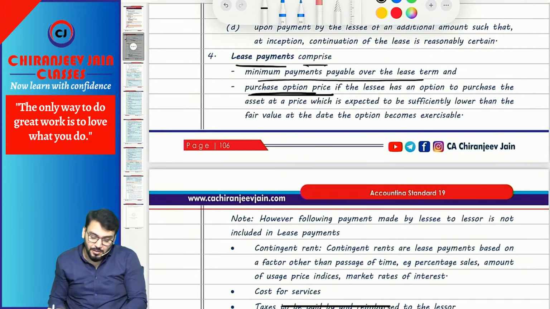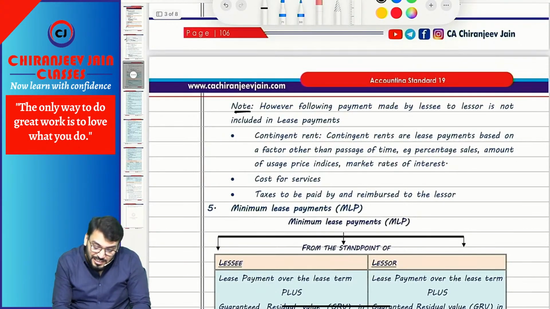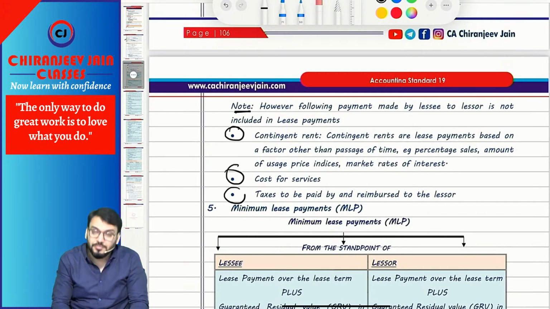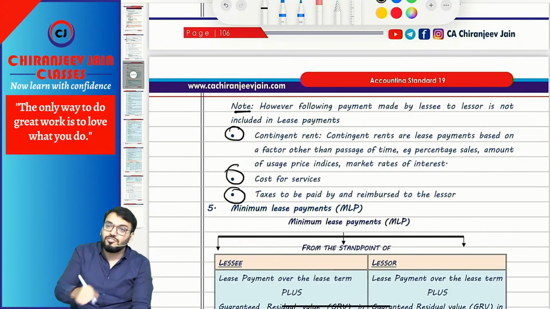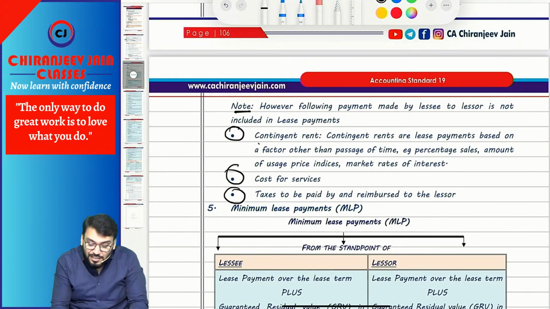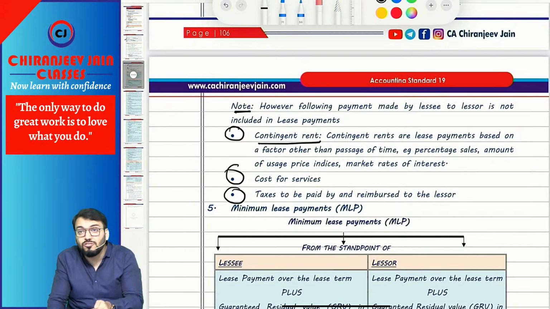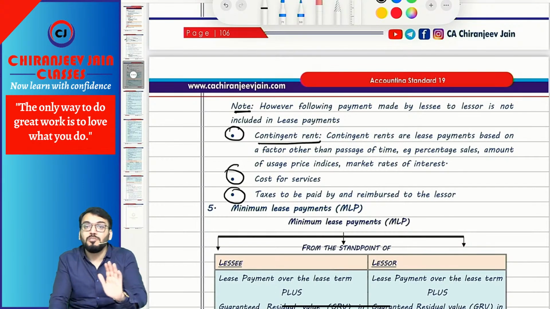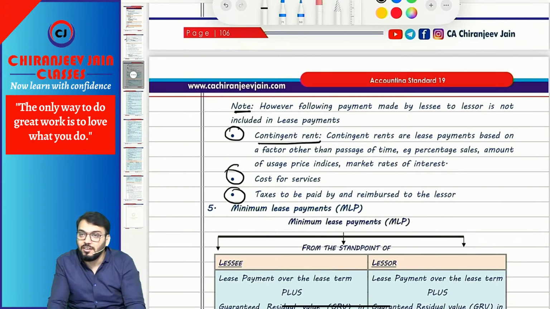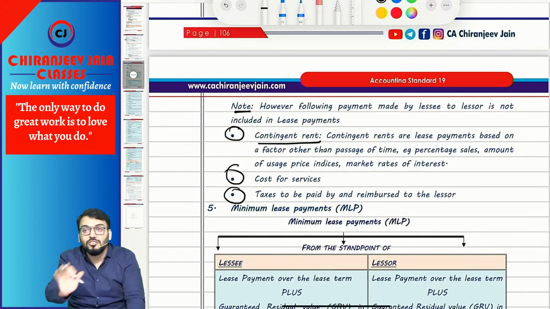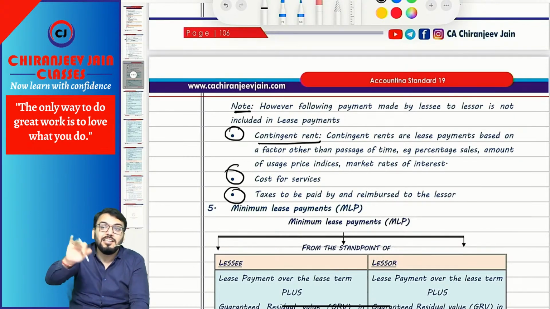Understood this point? However, lease payment will not include these three. It will not include any contingent rent. Contingent rent means the rent which is based on the happening or non-happening of an uncertain future event, based on some future outcome. For example, which is based on a sales target, etc. That is known as contingent rent. So contingent rent will not be included in lease payment.